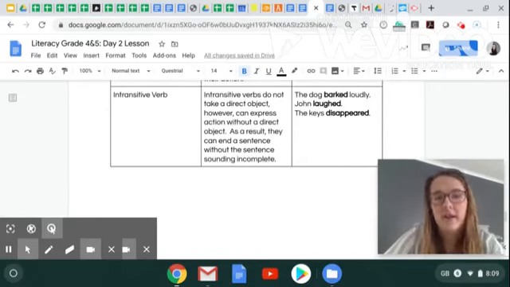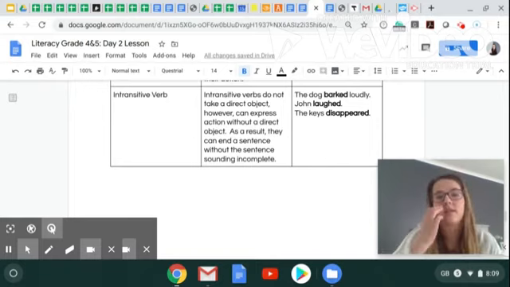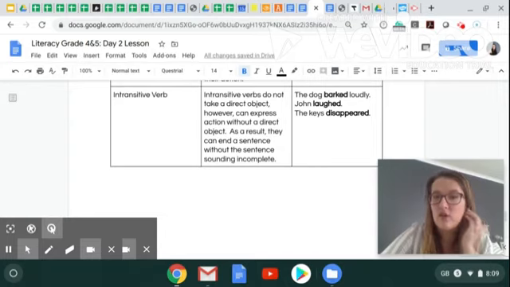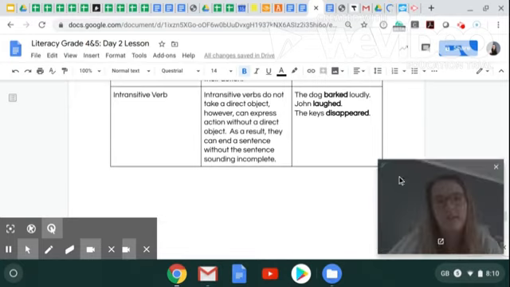Lastly, we have the intransitive verb. Intransitive verbs do not take a direct object, however, can express action without a direct object. As a result, they can end a sentence without the sentence sounding complete. For example, the dog barked loudly. There is no object in this sentence. John laughed. Once again, no object. And lastly, the key disappeared. No object in this sentence.